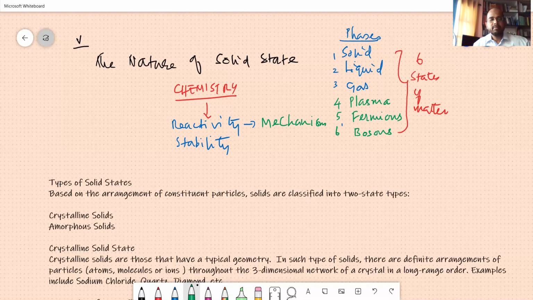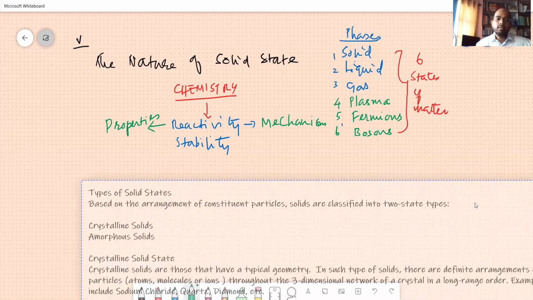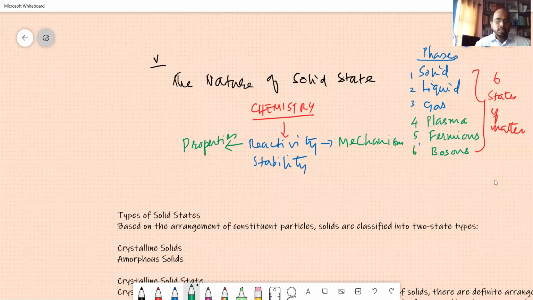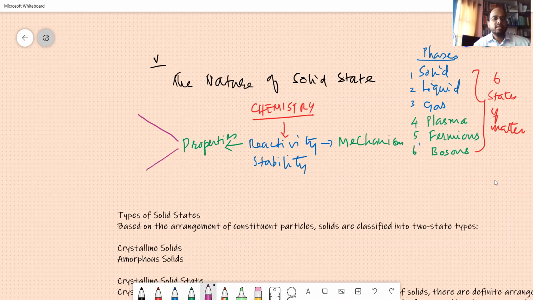This is what we study. And then finally, we conclude it with some properties. Always we study the properties which later go on for the application. By studying properties, I'm going to tell you the two things that come out from this. If you have the properties of materials, they can be classified as the drug and a material.